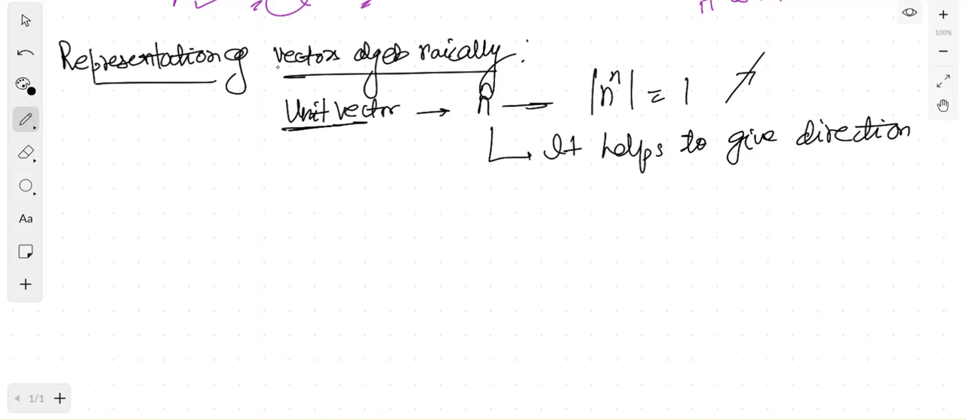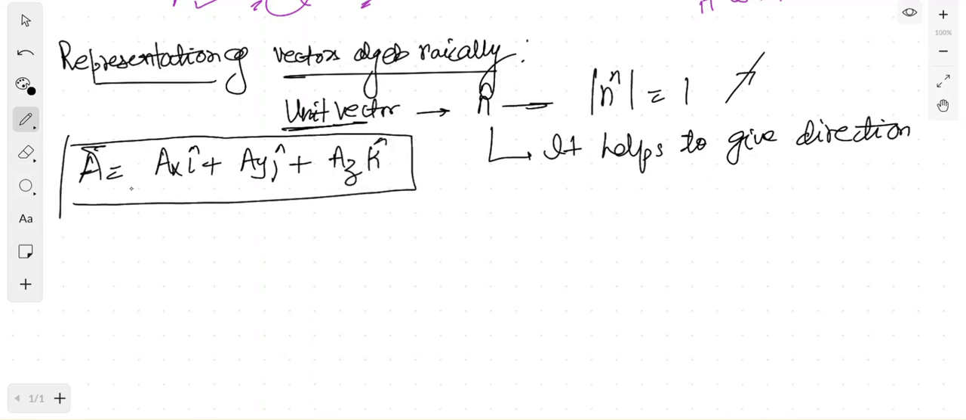Now we all know that any vector A can be represented as axi plus ayj plus azk. Any vector can be represented in this way in terms of i, j and k, meaning in three directions. So let us draw the three directions first. Let us draw all the three directions.